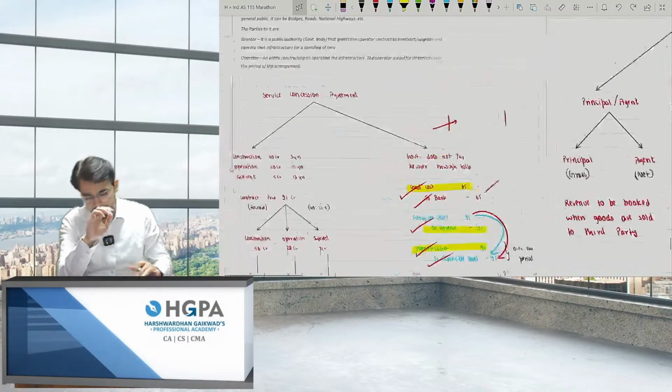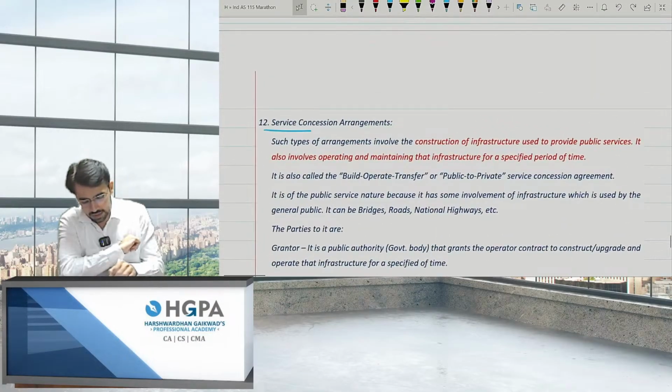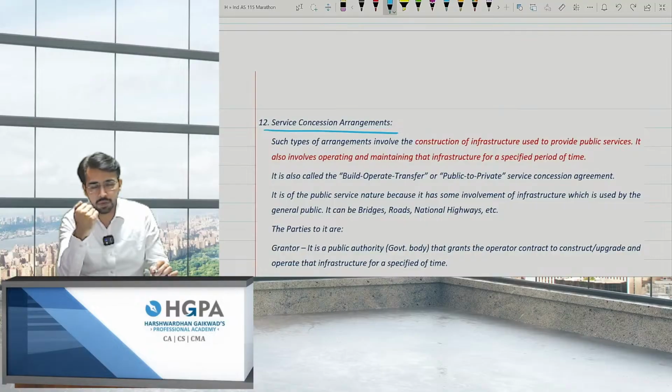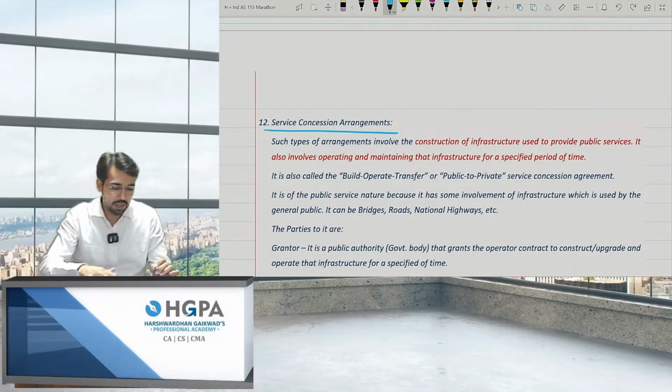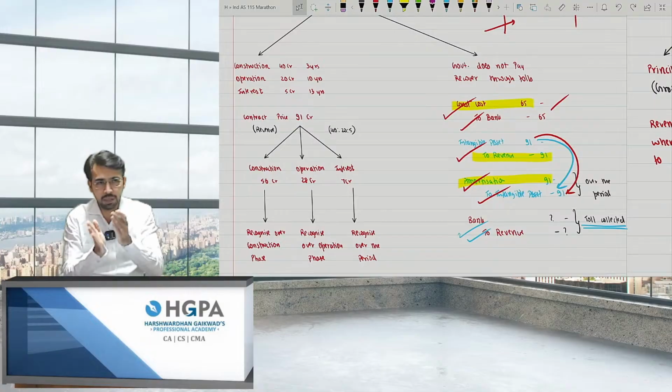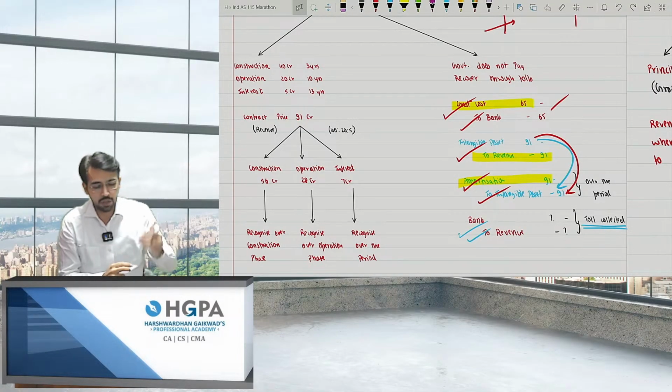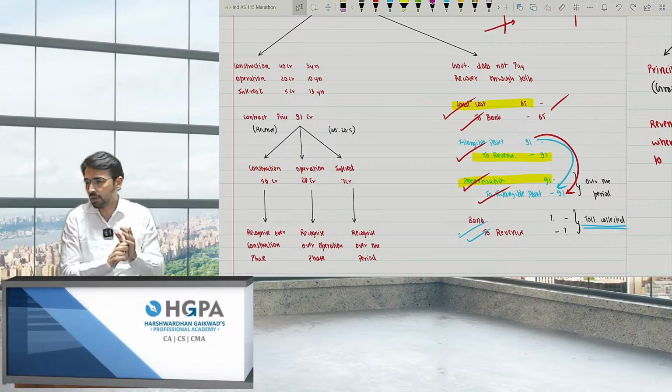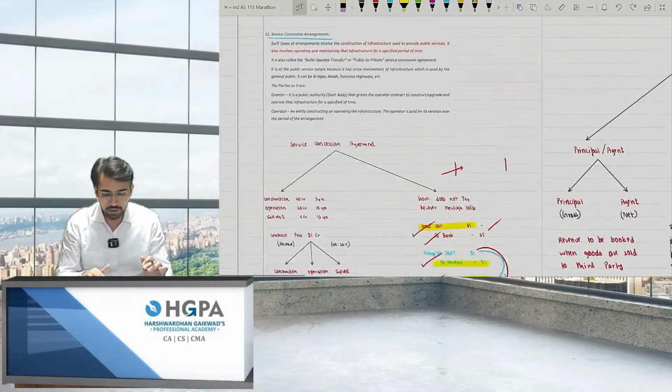So these are nothing but the service concession arrangement. Basically, I'm providing you services for operation also, and this is known as BOT, that is build, operate, and transfer. You build it, operate it, and then after 13 years, that is after the period of 10 years of operation, you transfer the entire rights to the government. This is what you do with the service arrangements.